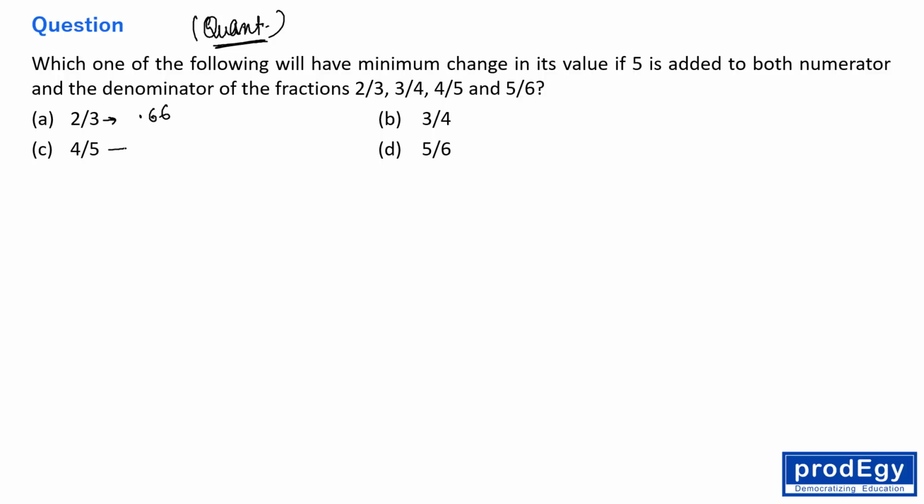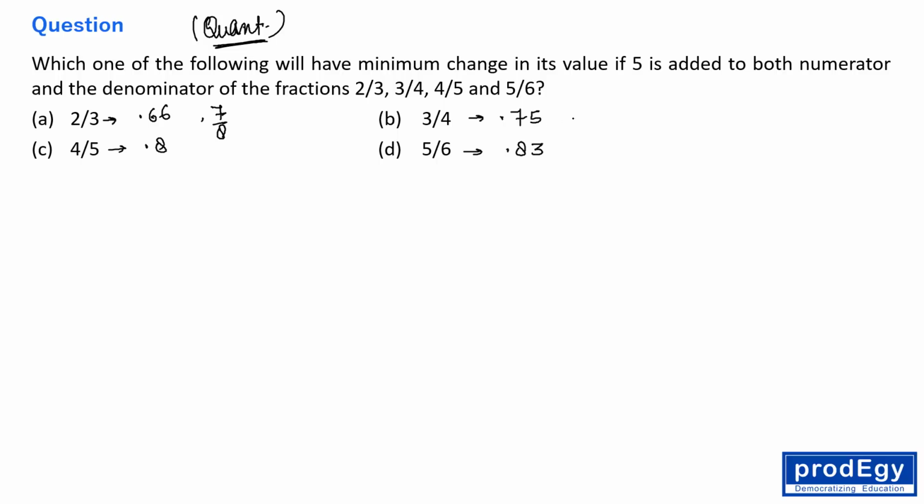0.66. The actual value of 4 by 5 is what? 0.8. The actual value of 3 by 4 is what? 0.75. And the actual value of 5 by 6 is what? 0.8 approx, right? In fact, it is 0.83 you can say. Okay, it is 0.83. Now 5 is added to both numerator and denominator. So 2 by 3 becomes what? 2 by 3 becomes 7 by 8 if 5 is added to both numerator and denominator, right?